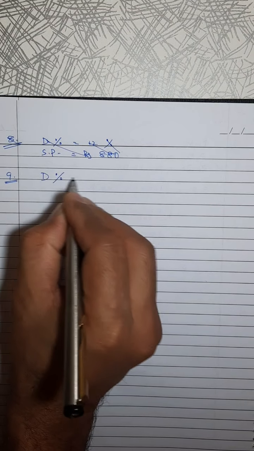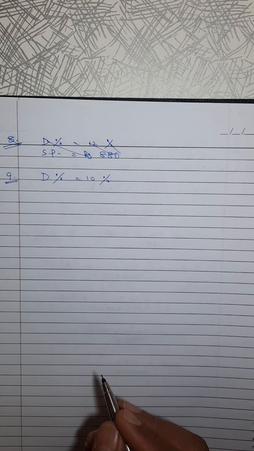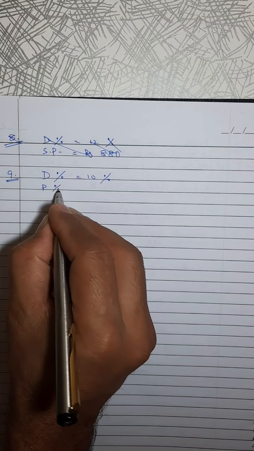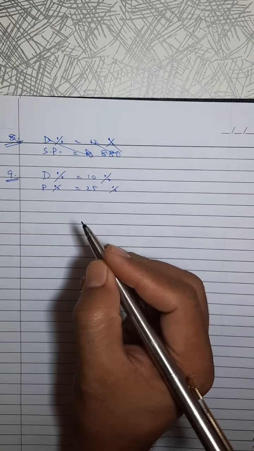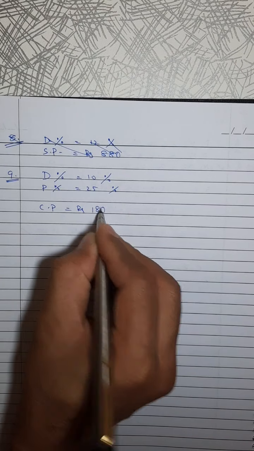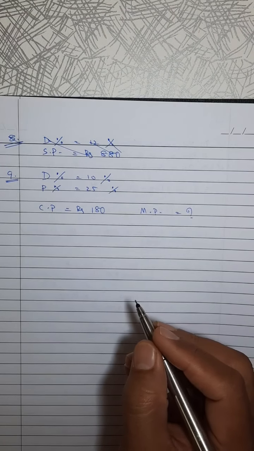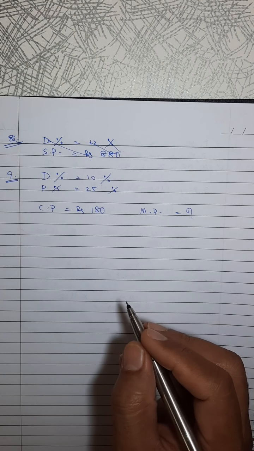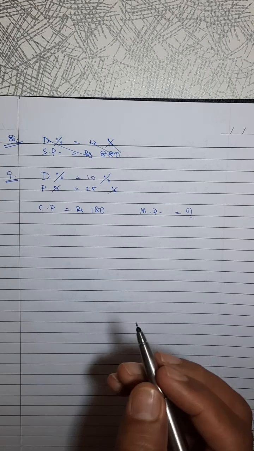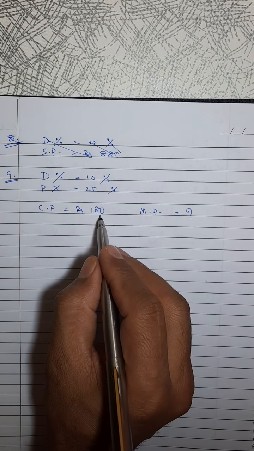Question 9. After allowing 10% off on the marked price, 10% off, that means discount percent is 10%, a shopkeeper still gets a profit of 25%. Profit percentage 25%. If the cost price of the article is rupees 180, CP is 180, find the marked price. Marked price is question mark, okay. What to do? Discount percentage is 10%, profit percentage is 25%, CP 180.